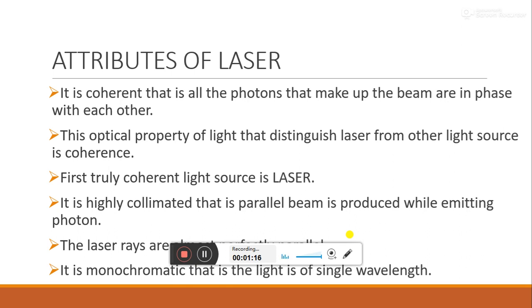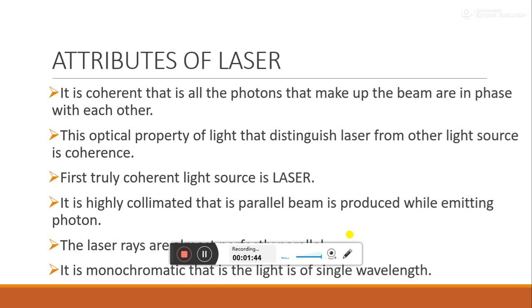So the first fully coherent light source is a laser. Then you can call partially coherent light. There are partially coherent light sources, which may be the sun, the sun is actually a partially coherent source, and then you have gas discharge lamps. These are partially coherent, but laser is fully coherent and the first truly coherent light source.